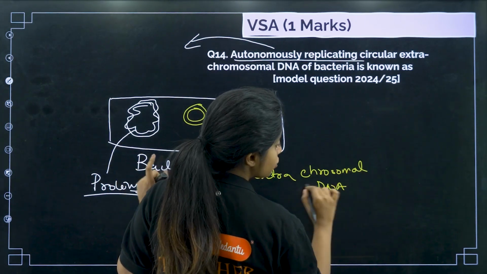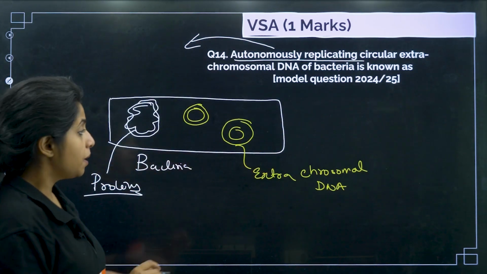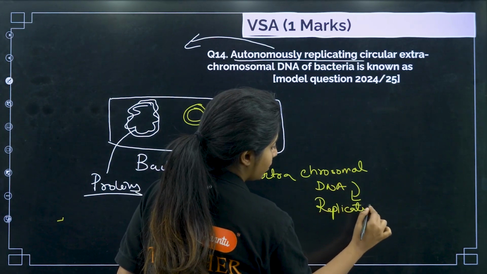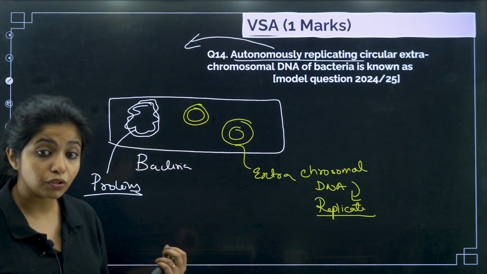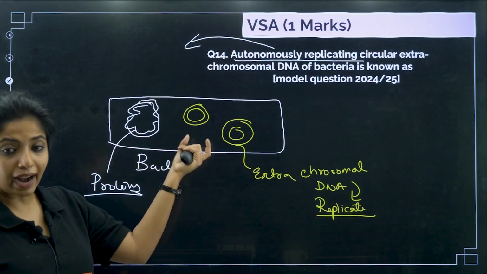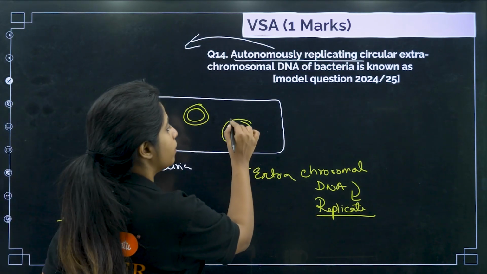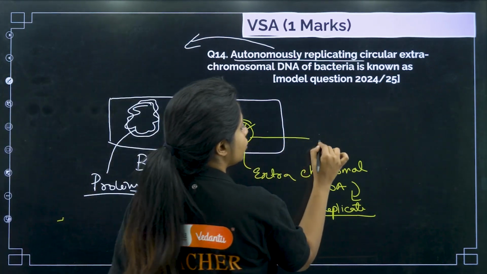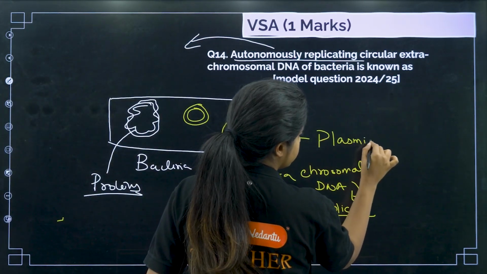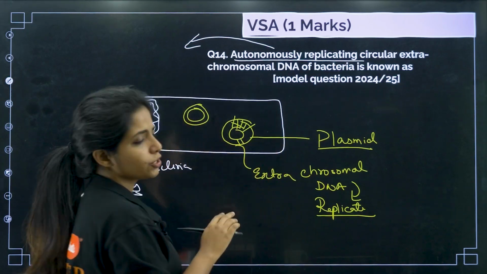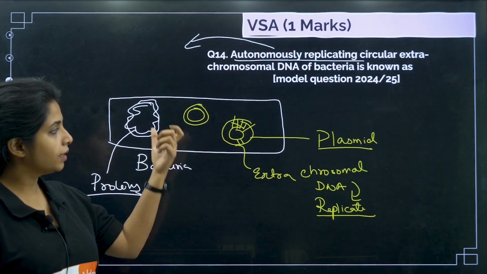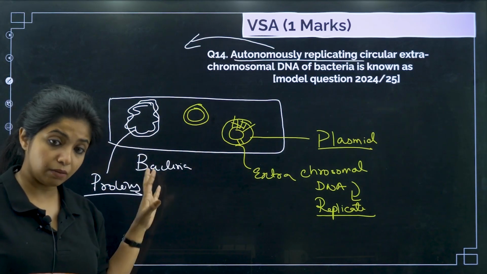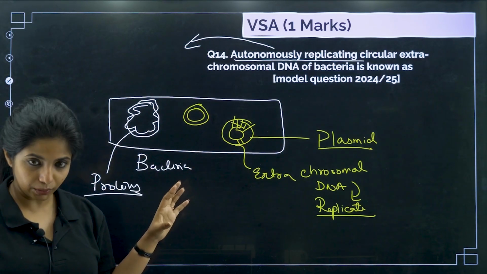So this is extrachromosomal DNA, which is not going to code for any protein or stuff like that, but it can replicate. It can definitely replicate, my dear children, and we are going to use this thing for acting like a vector. So over here, I make a cut and put my gene of interest. So this thing that you see over here, what do you call it? You call this as plasmid. It will have its own origin of replication and everything, just like this guy, but it does not code for any protein. So even if I make any changes over here, it's just not going to make any much changes in the bacteria. Okay, usually.